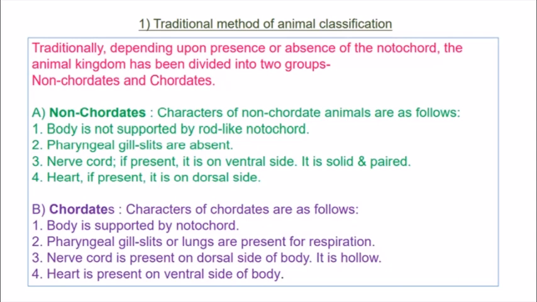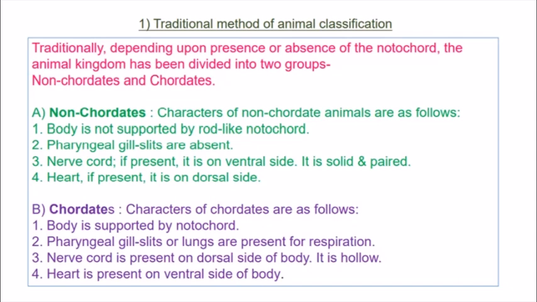Then we also have the nerve cord, which is present on the dorsal side and it is hollow. And our heart is present on the ventral side. Now what do you mean by ventral and dorsal? When you stand, the front part of your body is the ventral side, and the back part where your vertebral column is present is called the dorsal side.